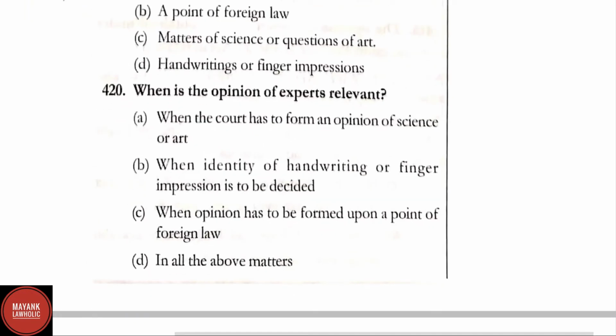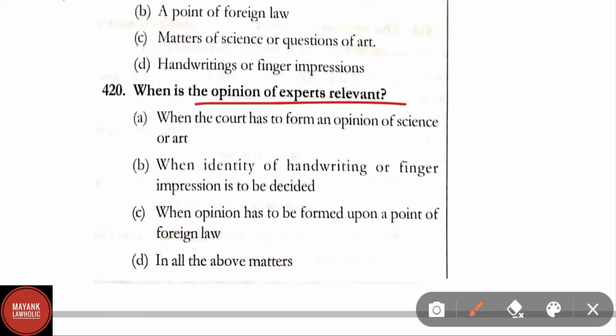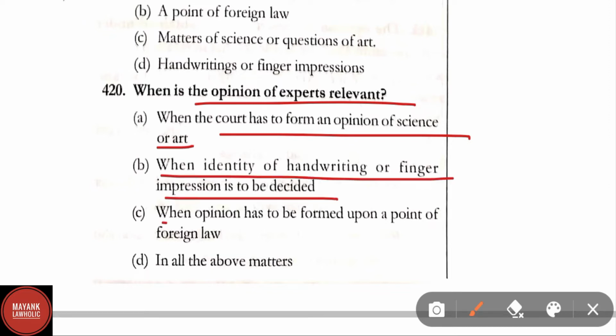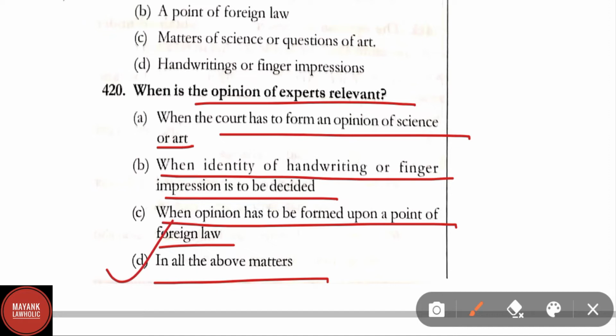Question number 420. When is the opinion of experts relevant? Option A, when the court has to form an opinion of science or art. Option B, when the identity of handwriting or finger impressions is to be decided. Option C, when the opinion has to be formed upon a point of foreign law. And option D, in all the above matters. Here the correct answer is option D, that is in all the above matters.